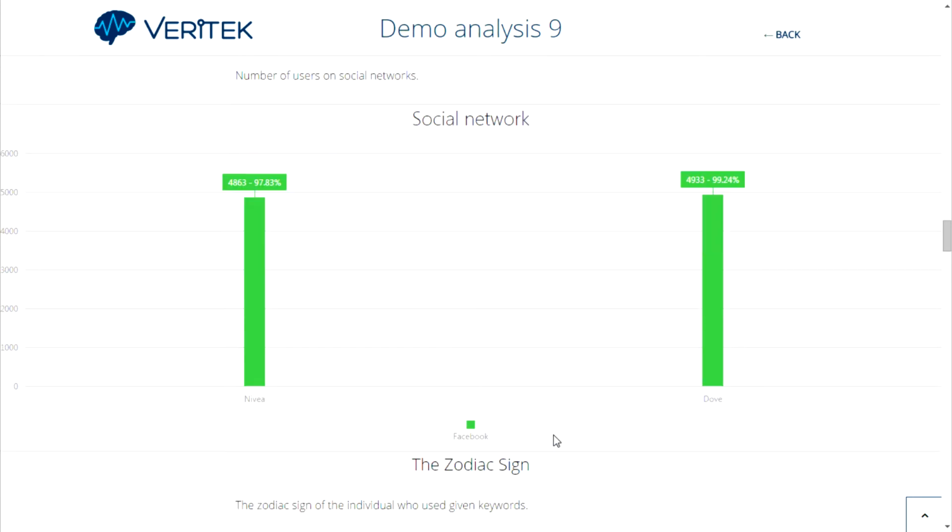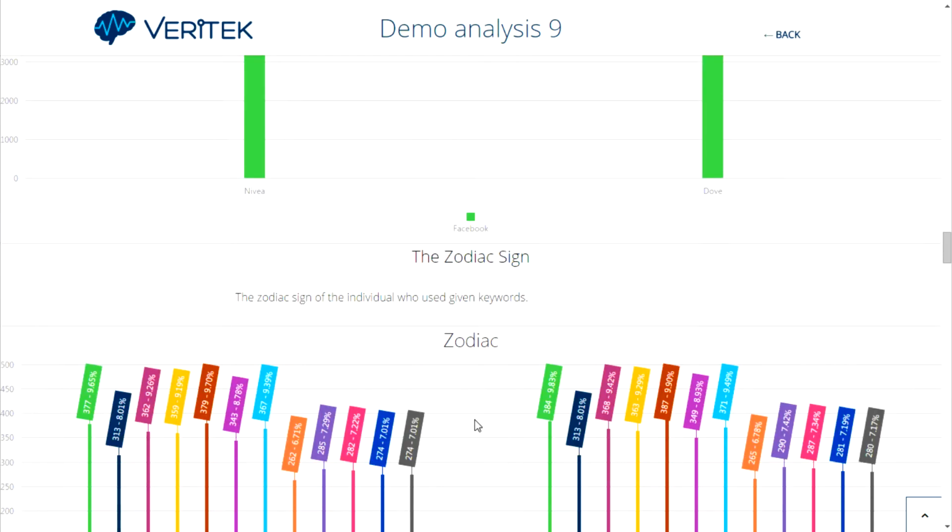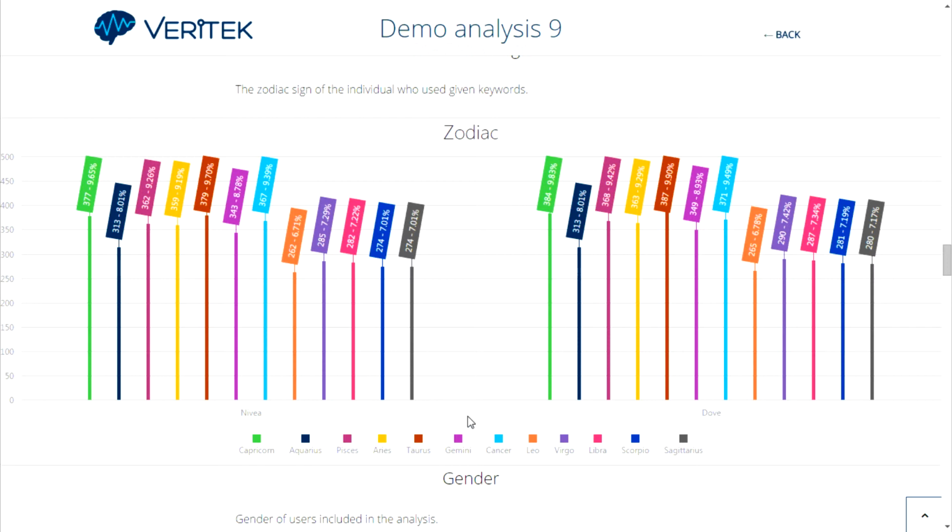For this analysis, data was gathered from Facebook, but soon we will include other social networks as well. On this picture, we can see the zodiac sign of users in the sample.